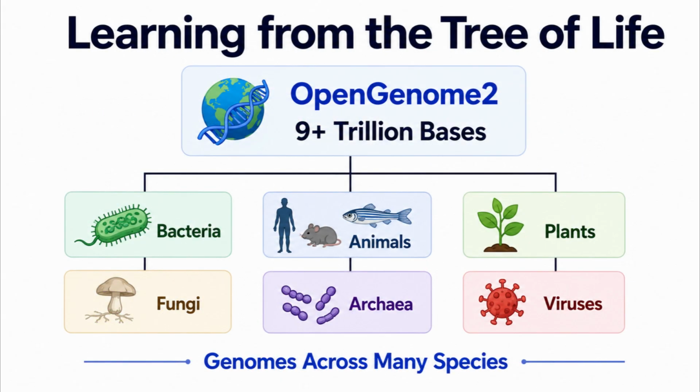EVO2 learned from one of the largest biological datasets ever assembled. Its training data includes genomes from bacteria, plants, animals, fungi, archaea, and viruses. By seeing such diverse DNA, it learns patterns that are shared across many forms of life.